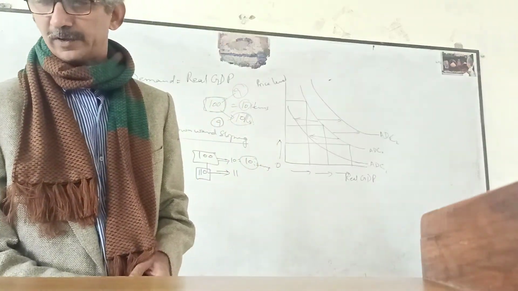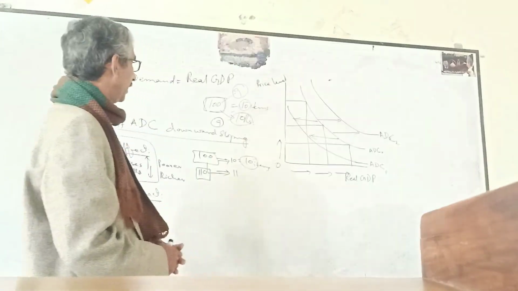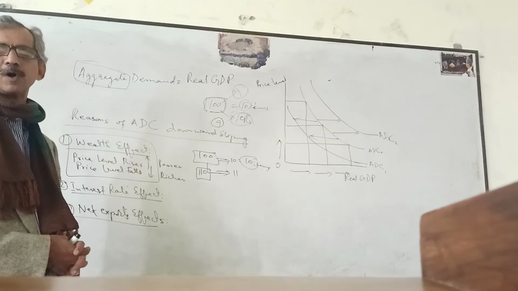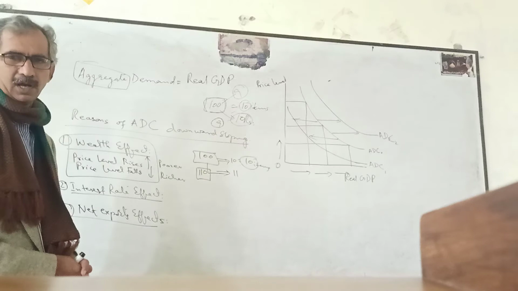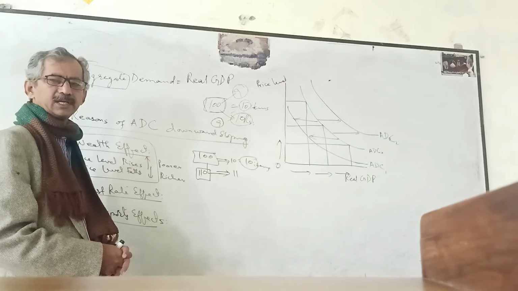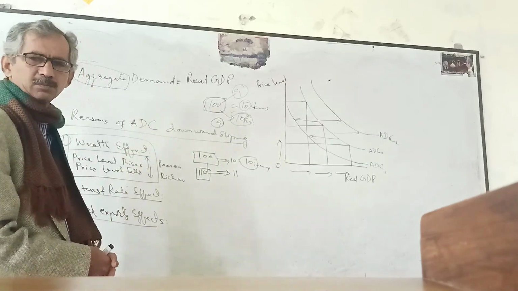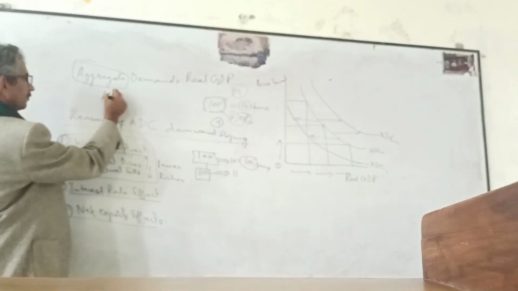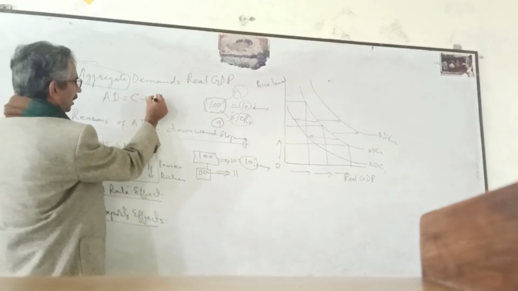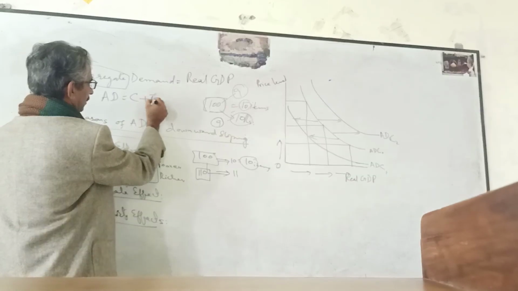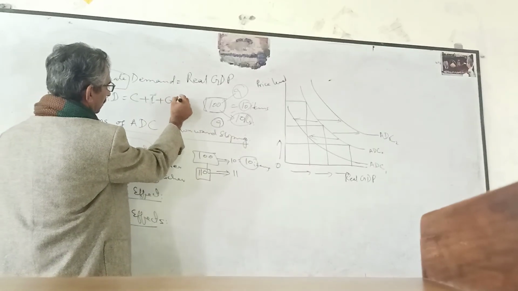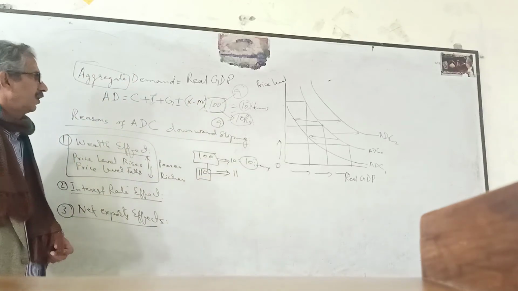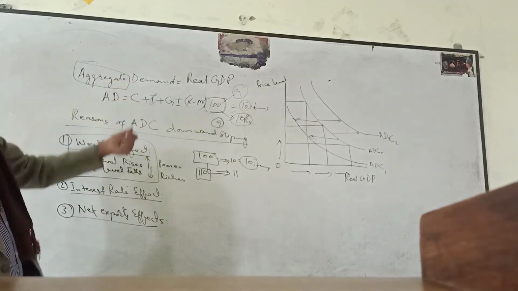I hope you have understood something about aggregate demand. Aggregate demand means the total demand of an economy. And what is the formula of aggregate demand? Aggregate demand is consumption expenditure, C plus I plus G plus X minus M. So this is called the formula of aggregate demand.